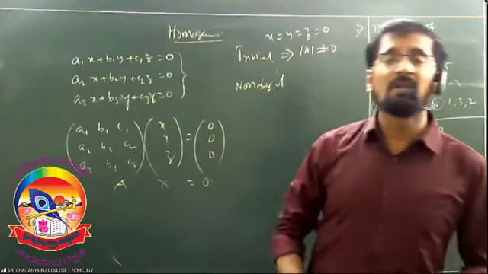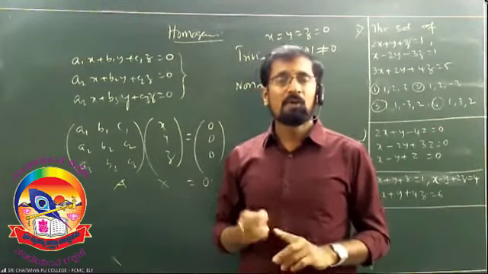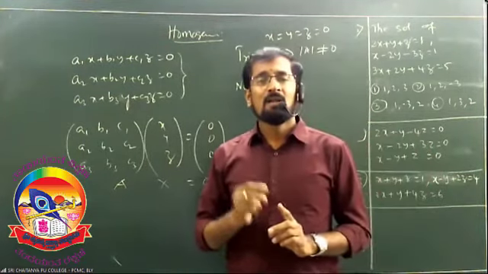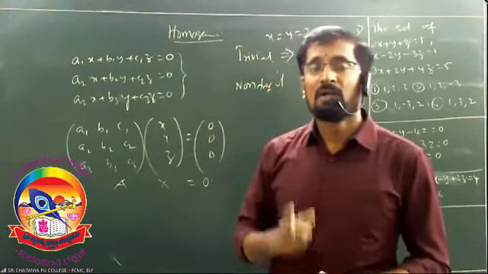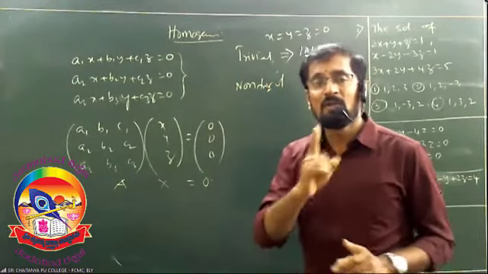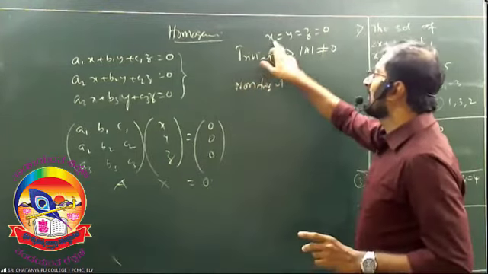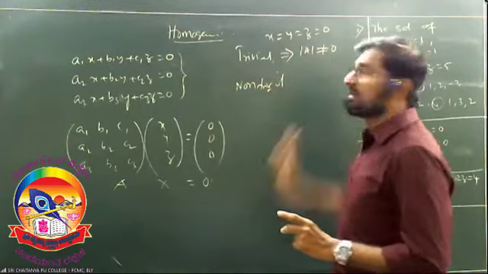Generally, what is the meaning of the word trivial? I think you are very good at English. Trivial is nothing but little. Am I right? So, a small number means you will have only one solution, that is called the unique solution. This is called trivial. What is that unique solution? x is equal to y is equal to z is equal to 0.